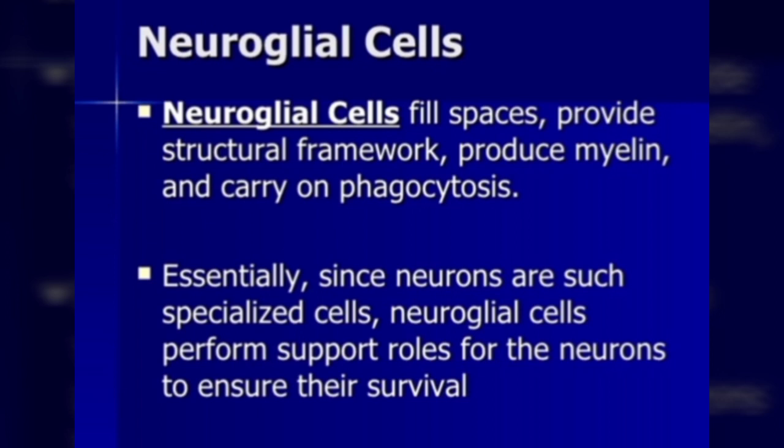They engulf the foreign materials. They belong to MPS, the mononuclear phagocyte system. Neuroglia proper and the ependymal cell, these are the two classifications.